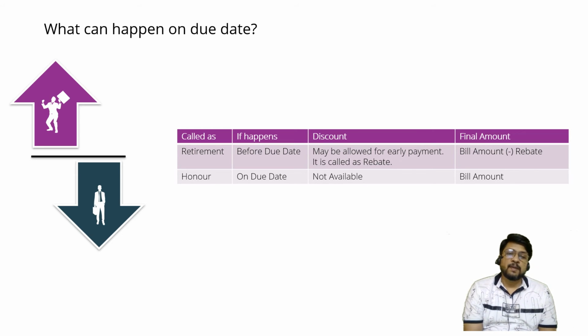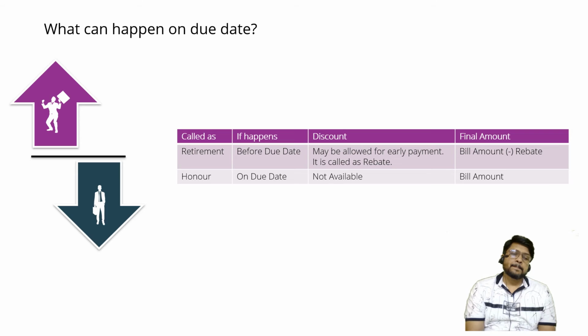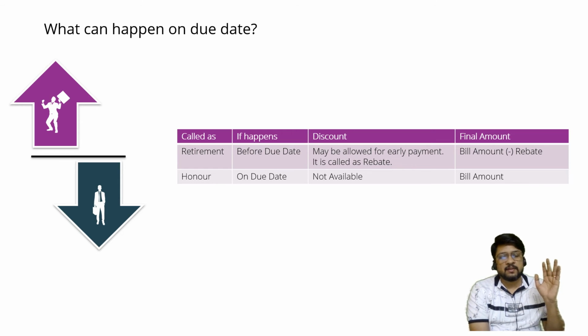So how much amount is to be paid by the drawee in such a situation? If the drawee on his own is ready to pay the entire amount of the bill even before its due date, then the drawee may demand discount. This discount is not called cash discount or trade discount, but it is called rebate. So the final amount to be paid by the drawee will be bill amount minus rebate.